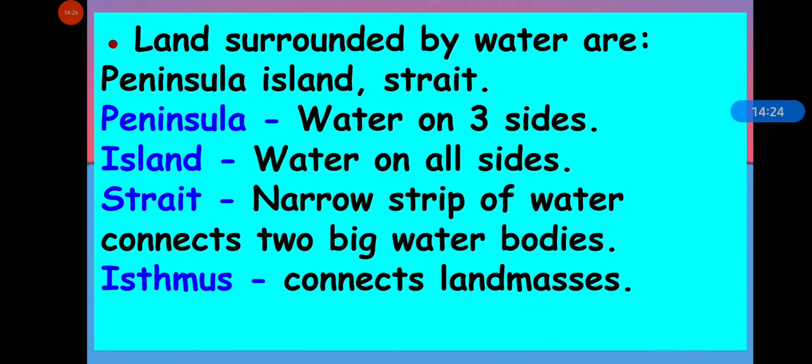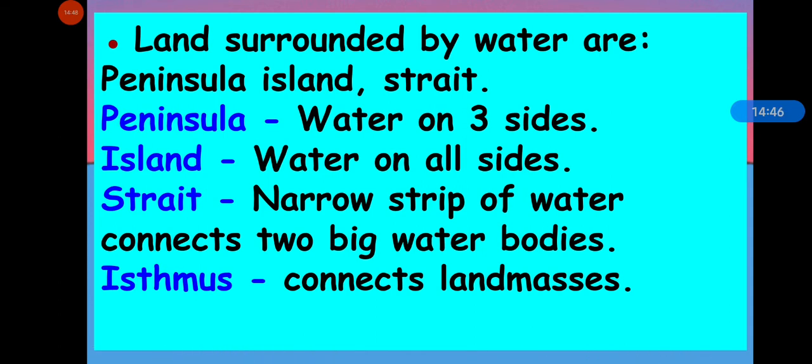Now let's revise what we have studied today. We have studied about land surrounded by water. They are peninsula, island and isthmus. And we have studied about strait also. So a peninsula is land that is surrounded by water on 3 sides.